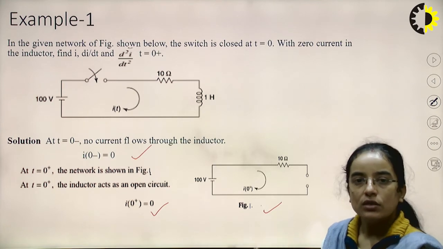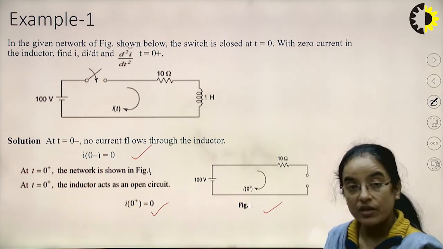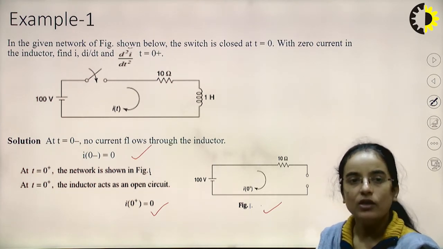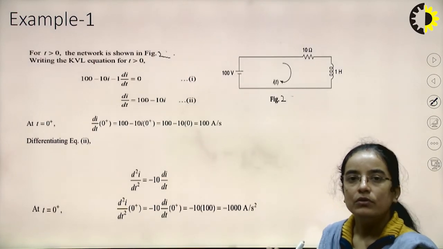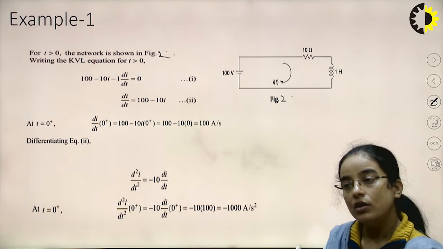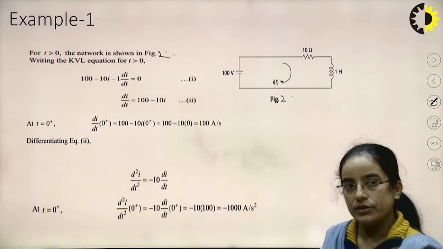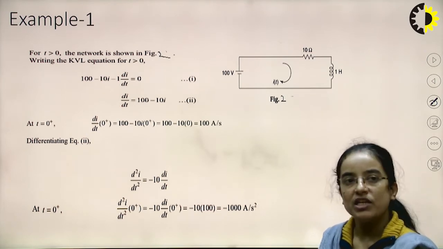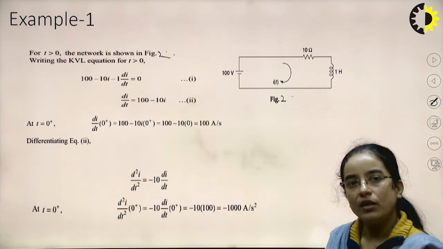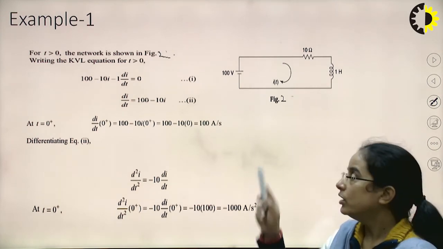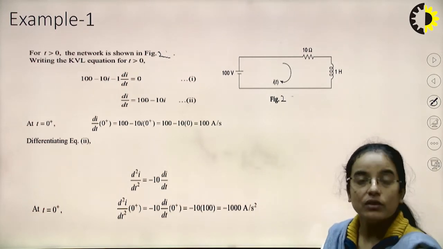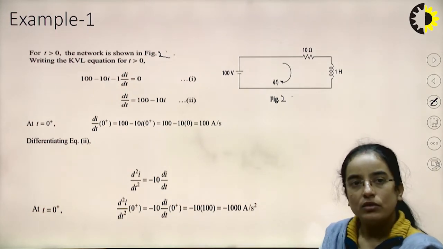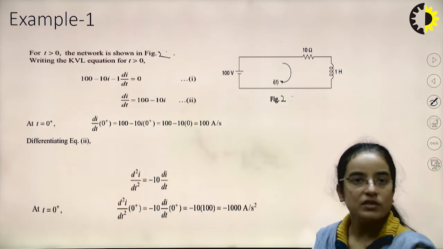Okay, so because the inductor is behaving as open circuited just after the switching, now we will draw the network for t greater than 0. That means some time has elapsed and then we are drawing the network. So here the resistor and inductor both will be there in the network. Okay, so now the switch is closed, so current I(t) will start flowing.